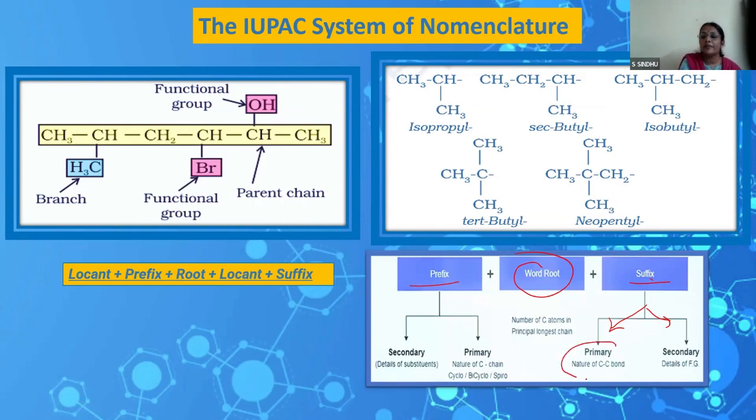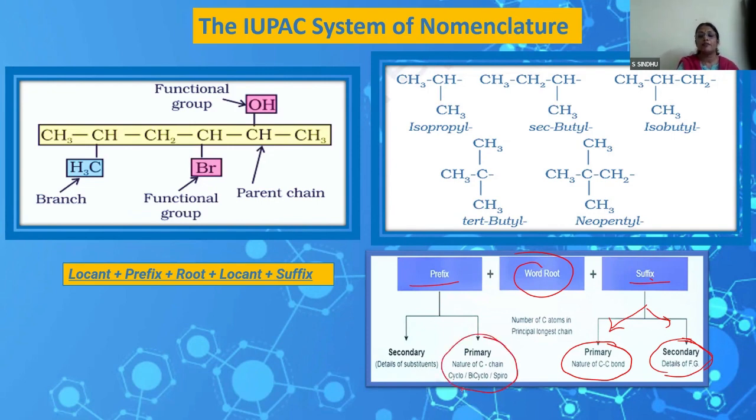The primary suffix, which helps us to understand whether the compound is saturated or unsaturated. The secondary suffix, which helps us to identify the principal functional group. The name ends with the name of the principal functional group. And prefix, again, can have a secondary and a primary prefix. A primary prefix may not always be there.